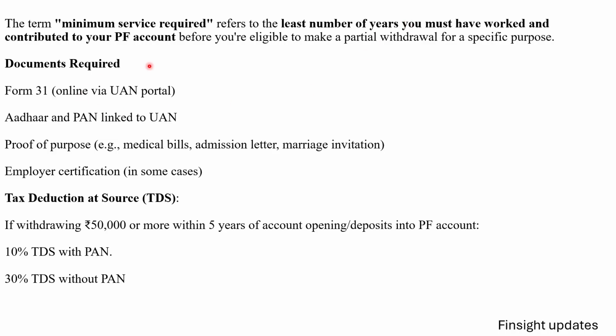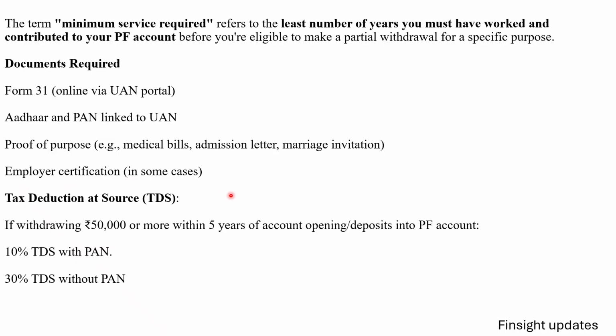Then what are the documents required for the full or partial withdrawal? Form 31 online via the UAN portal, and the withdrawal is fully automated and online. Aadhaar and PAN linked to UAN, and proof of purpose. If you are going for the partial withdrawal, as discussed in the above table, the purposes, then the supporting documents for those purposes, like medical bills, admission letter, marriage invitation, as the case may be, are required. Employer certification is also required in some cases.